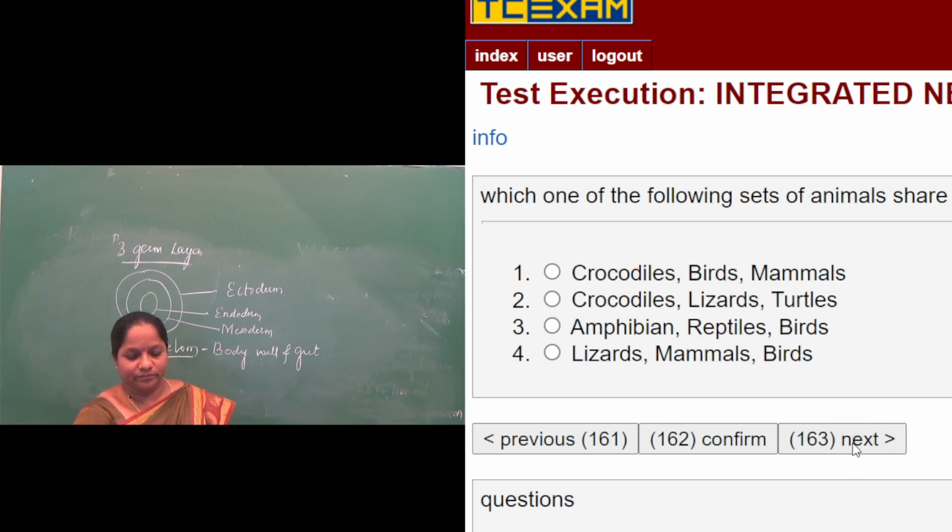Next question: which one of the following sets of animals share a four-chambered heart? As evolution goes on, when we read the general characteristics of Chordata or Vertebrata, the first class is fishes, then Amphibia, then Reptilia, then Aves, and then mammals.